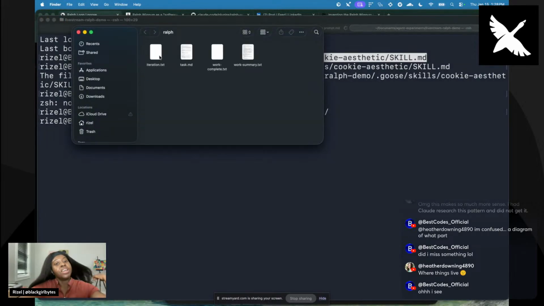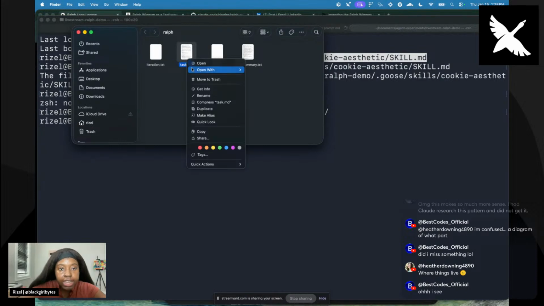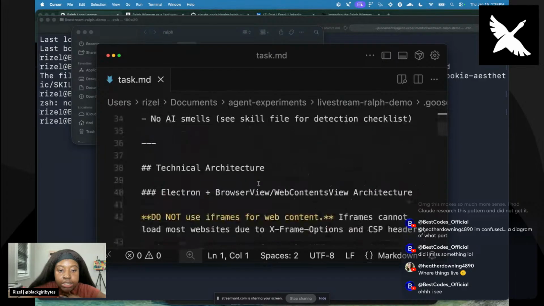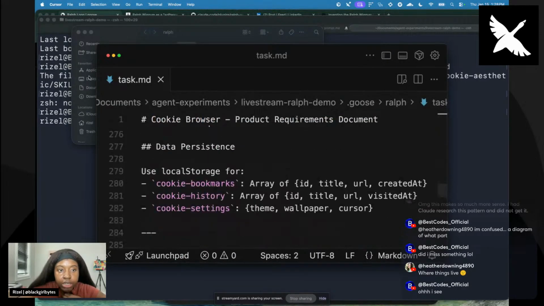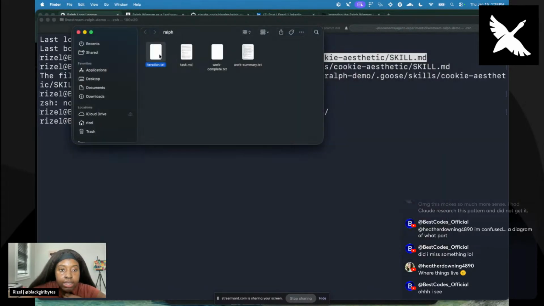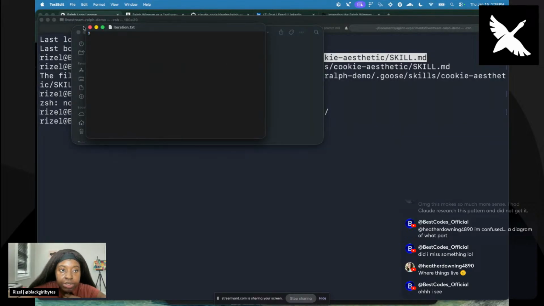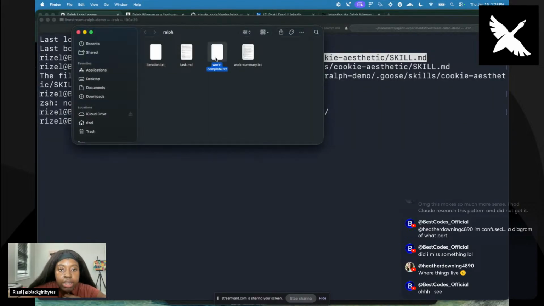Here we go. All right, so we have our iteration files, our task.md and stuff like that. So we can look in Cursor, and it essentially just dumped the PRD here. And then it dumped the iteration that it was on in here. It's probably on iteration 1. Yeah, it didn't need a lot. And then is the work complete? We can open this text file.